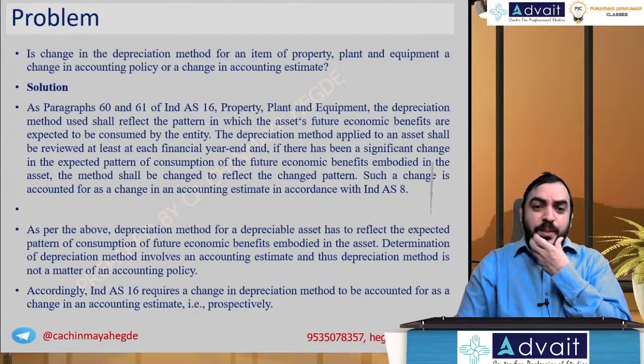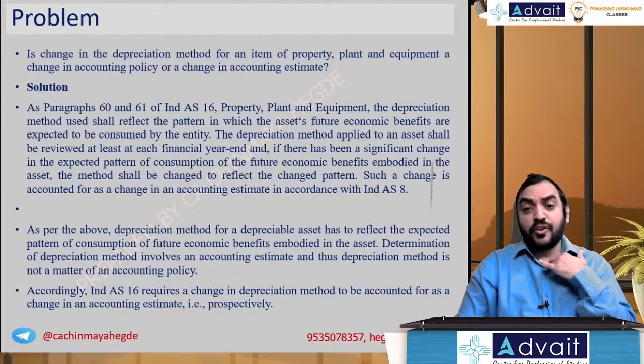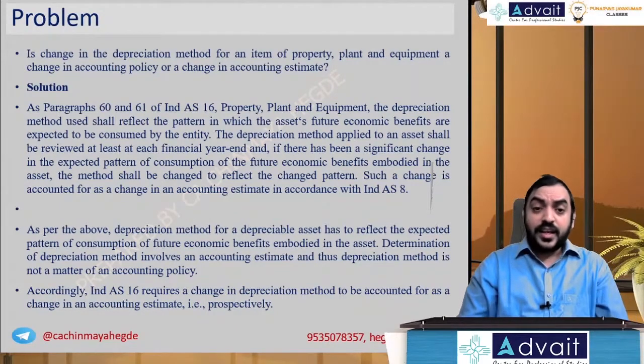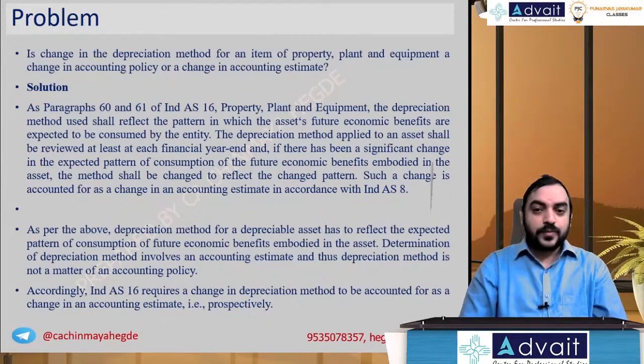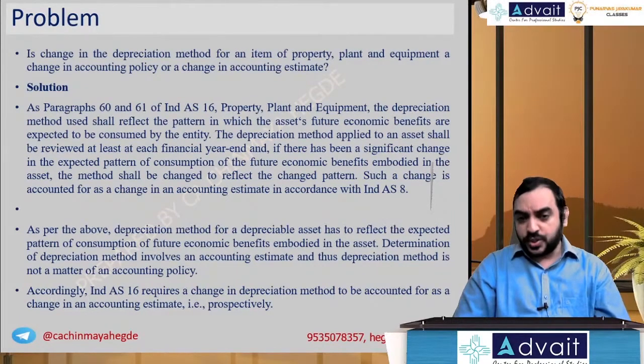Is a change in depreciation method for an item of property, plant and equipment a change in accounting policy or a change in accounting estimate? Many misconceptions are there.